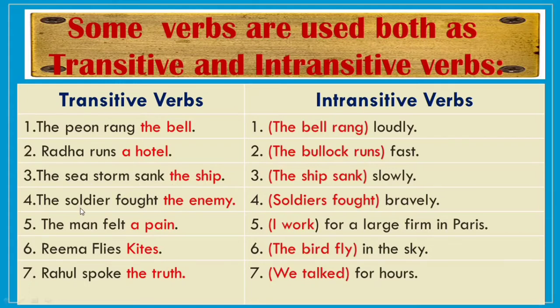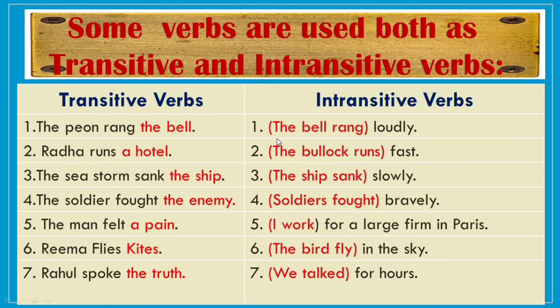Similarly, in the fourth sentence, the soldier fought the enemy. The man felt a pain. Rima flies kites. Rahul spoke the truth. So in all these seven sentences, we require an object to complete the meaning of the sentence, and so it is called a transitive verb. Now let us see the examples of intransitive verbs.